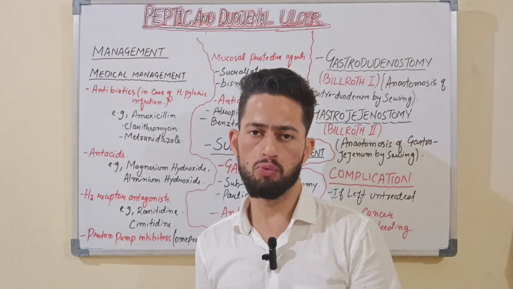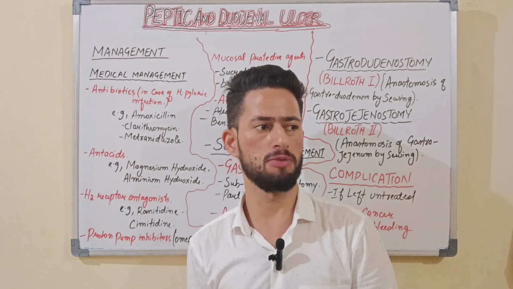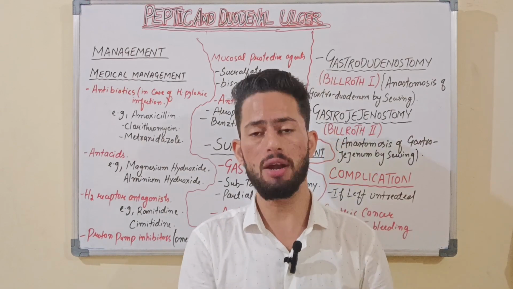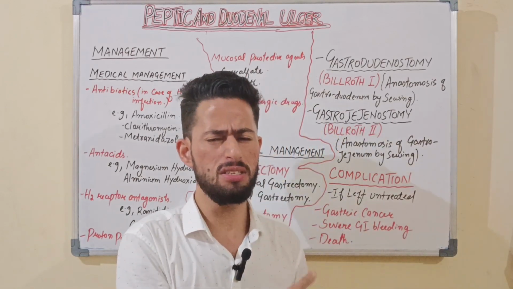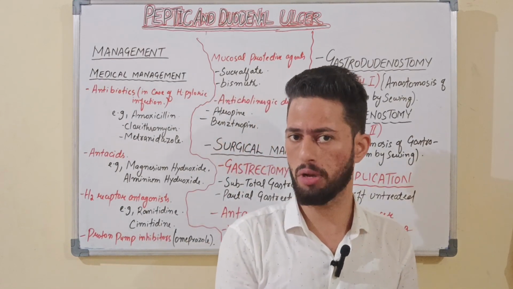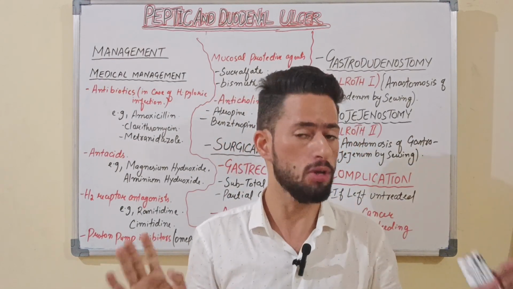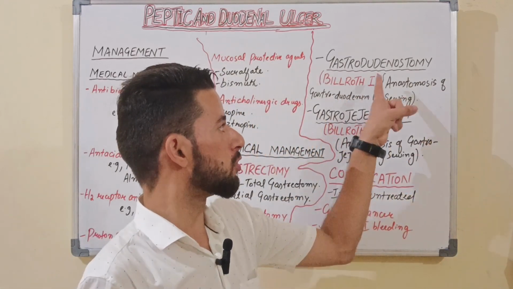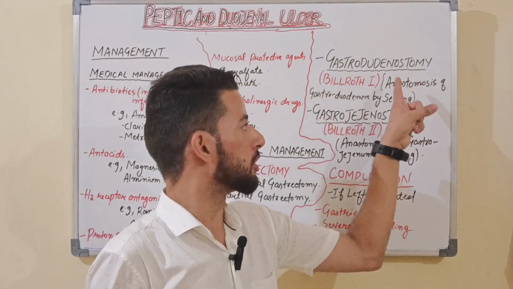Okay, so in case we have removed a portion of the stomach, whether we have removed the fundus, the body, the segment, or the antrum, or we can say the duodenum, now it has to be surgically connected. Okay, इसको हम surgically connect करना है ना, तो कैसे करेंगे? So it is done by two methods, that is gastroduodenostomy and gastrojejunostomy.